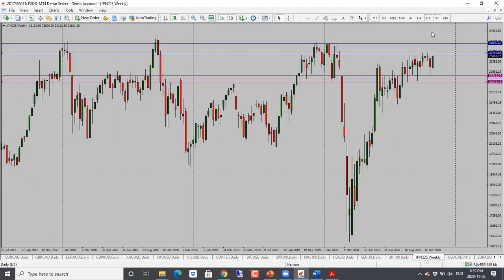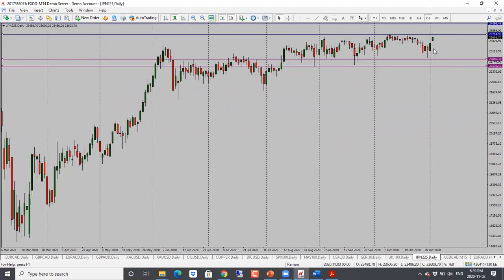And then we have Nikkei here. Nikkei looking bullish, looks like it wants to go higher. Target here is 23,700. And again, if it doesn't go through, then we're looking for a drop. So neutral to bullish bias here for Nikkei as well.